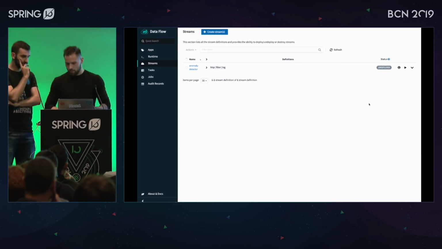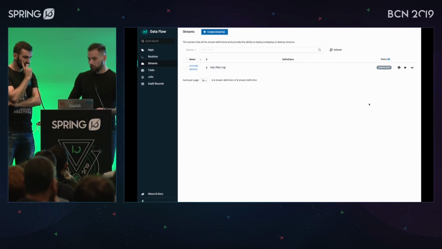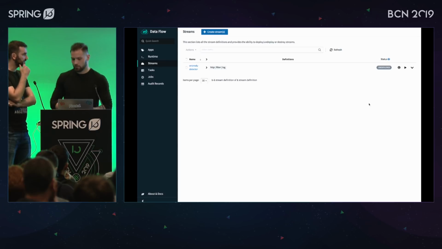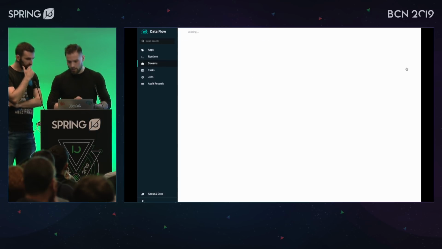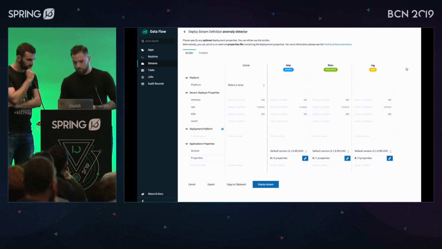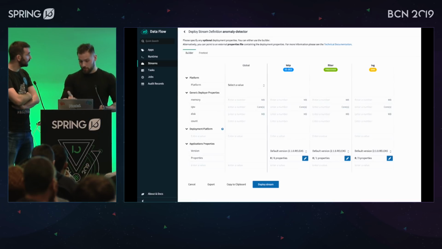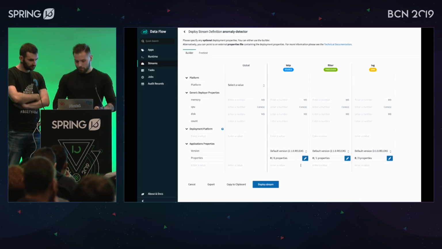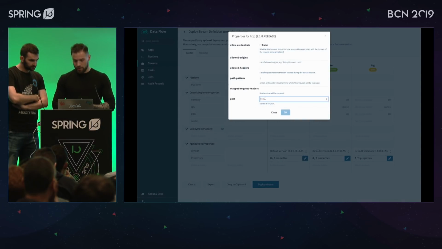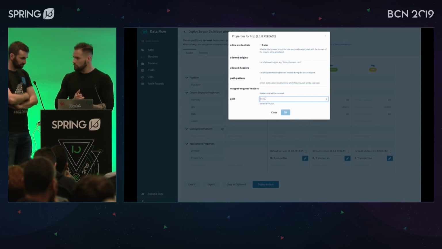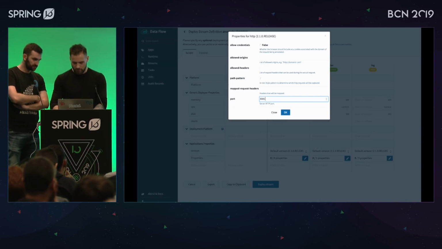Okay. So now what we have to do is deploy it to my local machine. Don't we have to configure it in some way? Yes. If you click this, it's going to ask you to pass some sort of properties. For instance, we have three applications: source, processor, and sink. Let's configure the source. What's the port number? I don't know, 6543. This is better, I guess.